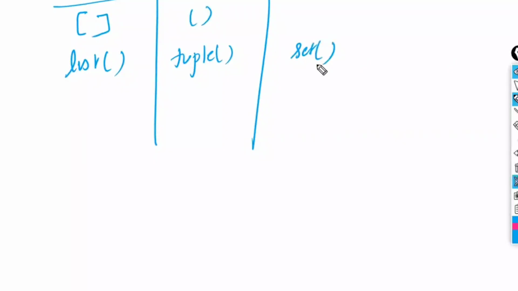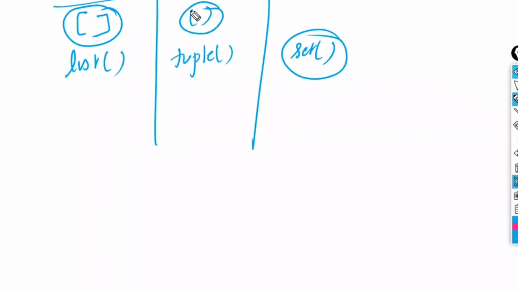There is no other option. The second option is not available for this. An empty set is assigned like this, and while printing, the empty set will be printed in this way, whereas an empty list and an empty tuple are printed in their own ways.